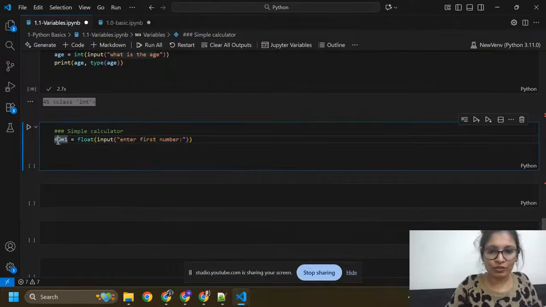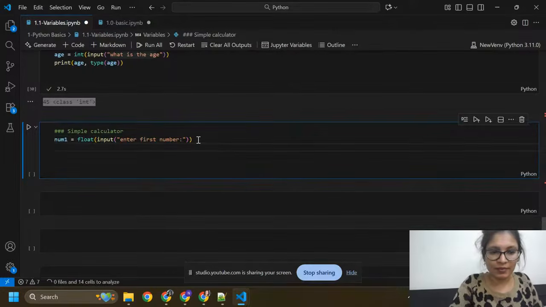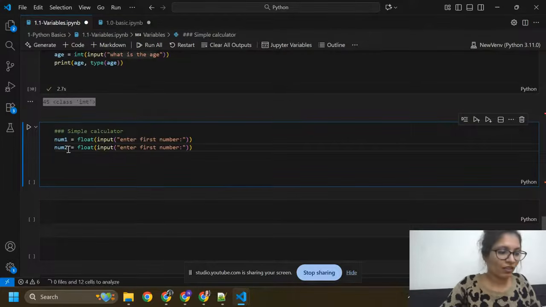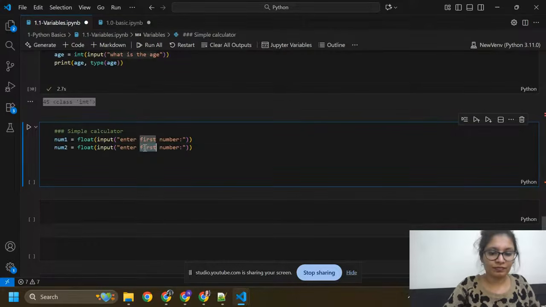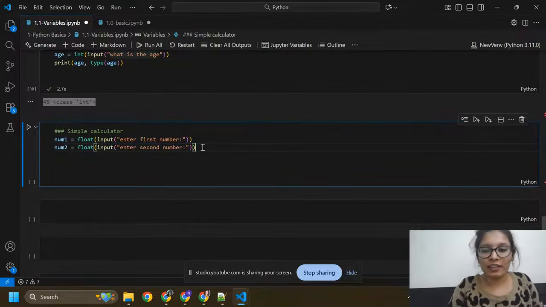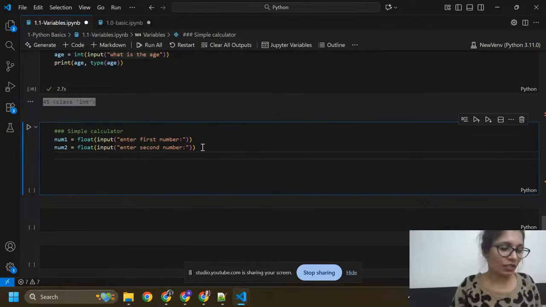Again I am going to create another variable that is number two. Enter second number. This is for the first number and this is for the second number. We can enter two numbers, first and second.